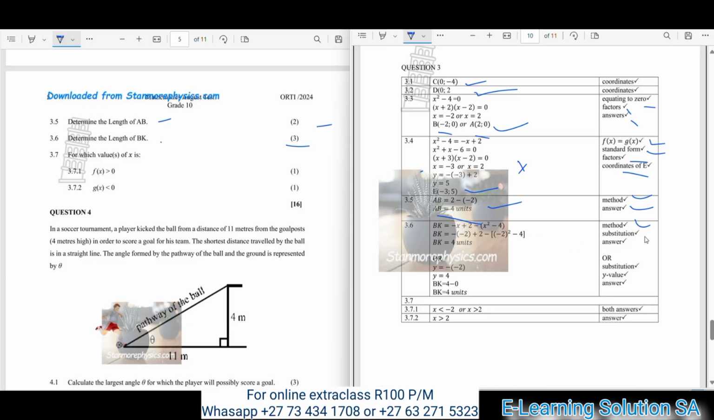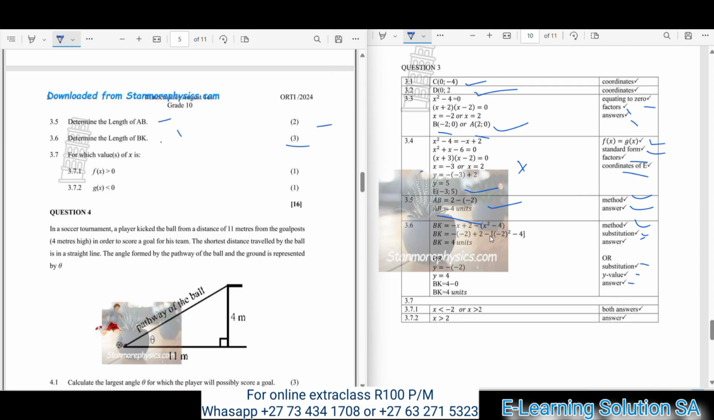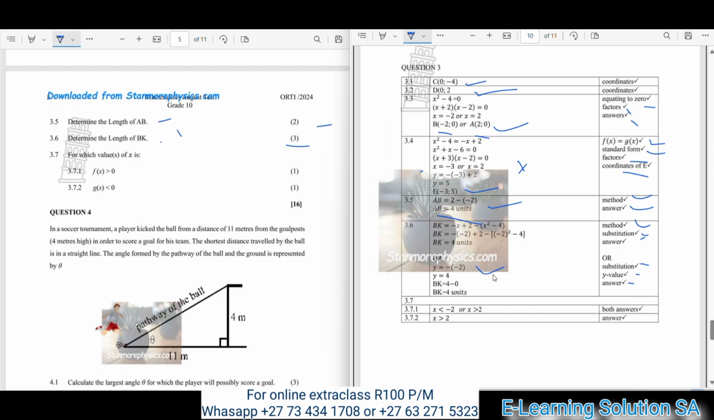Okay, there's a mark for method or your correct formula, for substitution, and your answer. Or let me just say there's a mark for substitution, for Y value, and your answer. Okay, it's one and the same. So you must make sure that you get this correct answer so that you can get the full marks for this question.